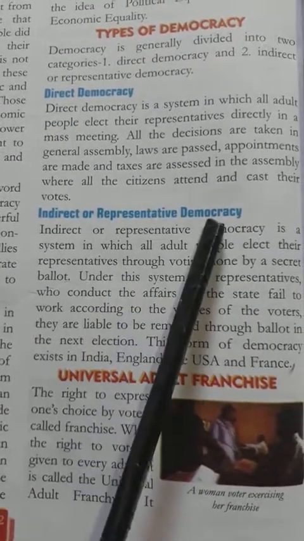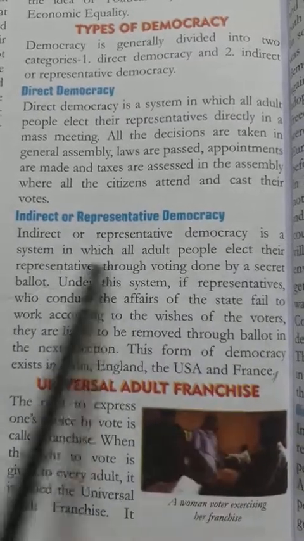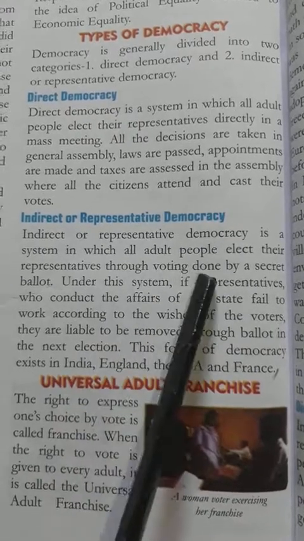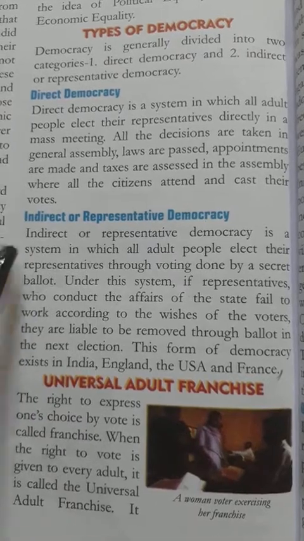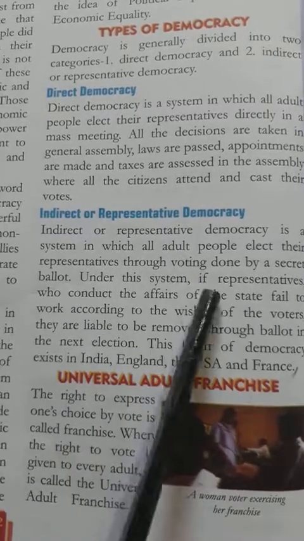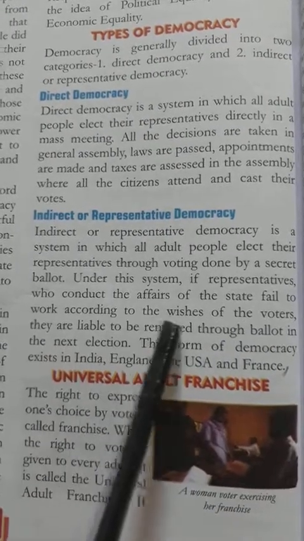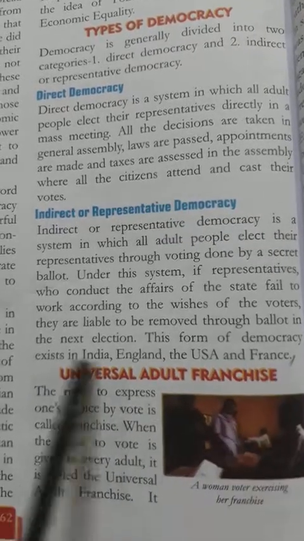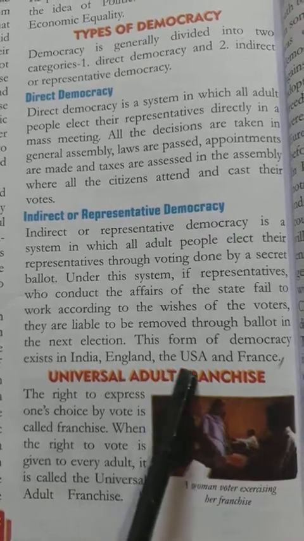Okay, they can select. Now indirect and representative democracy. Indirect or representative democracy is a system in which all adult people elect their representative through voting done by secret ballot. Underline till here. Okay, under this system, if representatives who conduct the affairs of the state fail to work according to the wishes of the voters, they are liable to be removed through ballot in the next election. This form of democracy exists in India, England, the USA, and France.